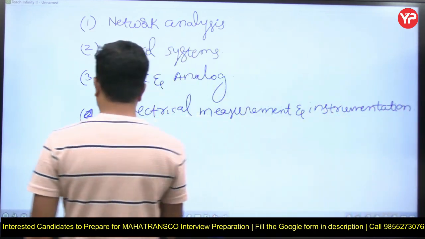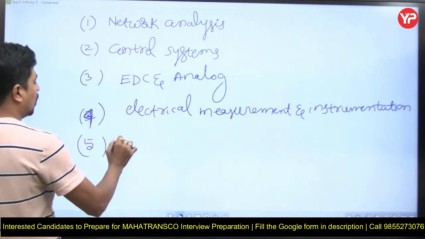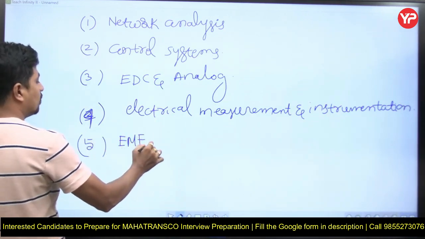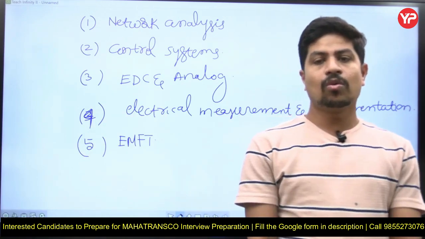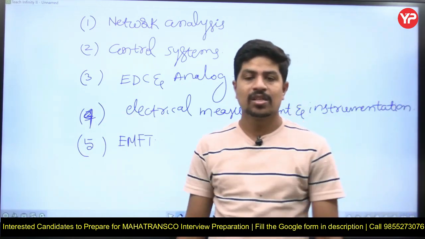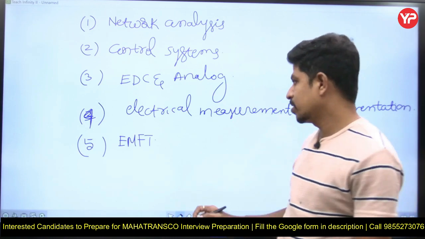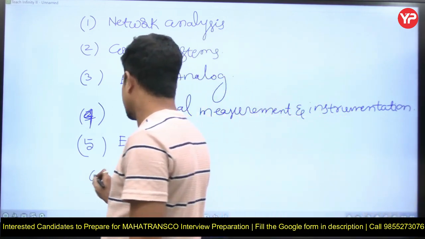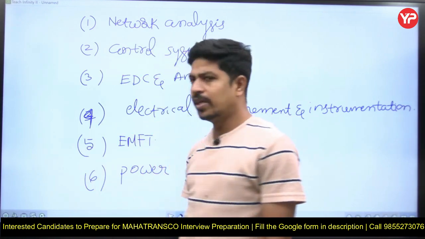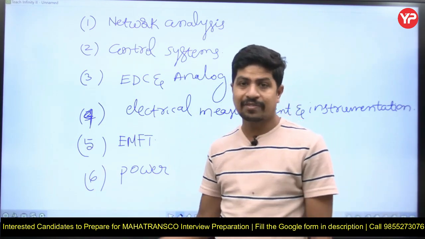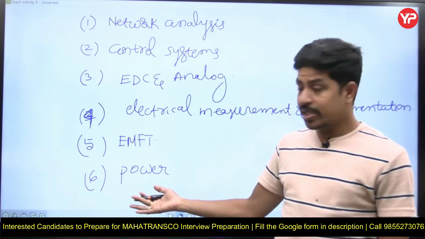And the next is EMFT, only basics. Do not practice the problems of GATE. Don't solve too many numericals. Simple questions you solve. Next, the sixth topic is power electronics. You know, in the 2017 MahaTransco paper, almost 7 to 8 questions were given on this topic, power electronics.